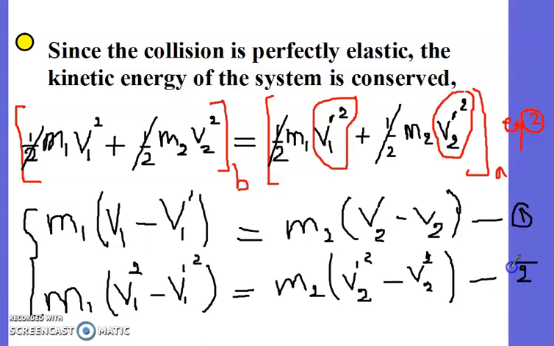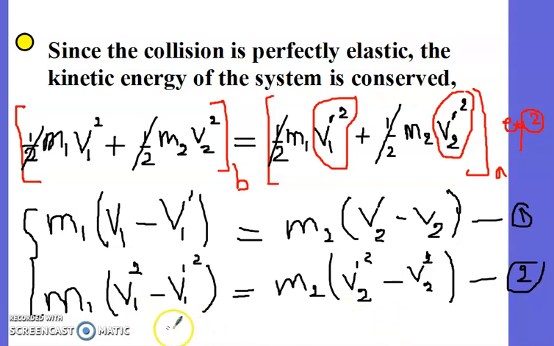So how can I solve this system? Here is equation 2, just a rearrangement. What do I do? If I want to simplify this system, in reality I want to cancel M1 and M2. Notice here, V1 squared minus V1 prime squared. If you also want to cancel, try to factorize.